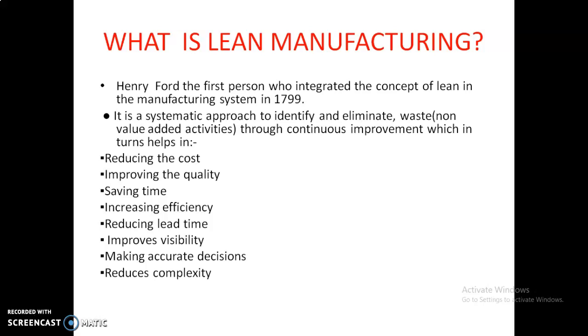It is a systematic approach to identify and eliminate waste, non-value added activities, means which are non-essential, through continuous improvement, which in turn helps in reducing the cost, improving the quality, saving time, increasing efficiency, reducing lead time, means the time between the initiation and completion of a production process, improve visibility, making accurate decisions, reduces complexity. So these are the features of lean.